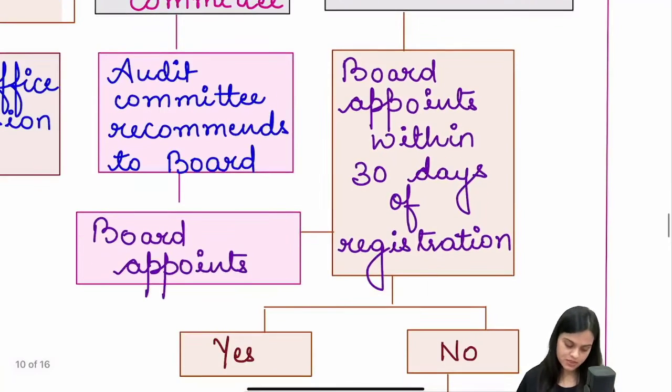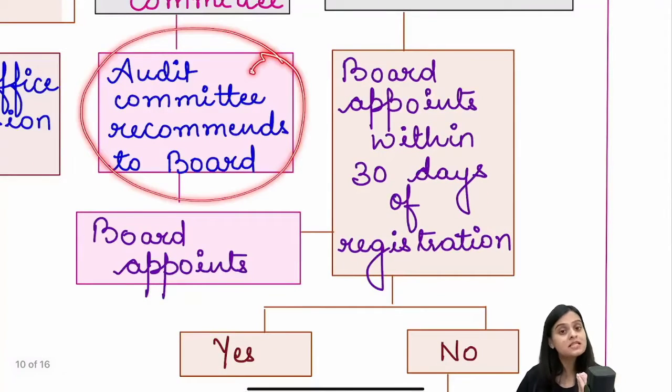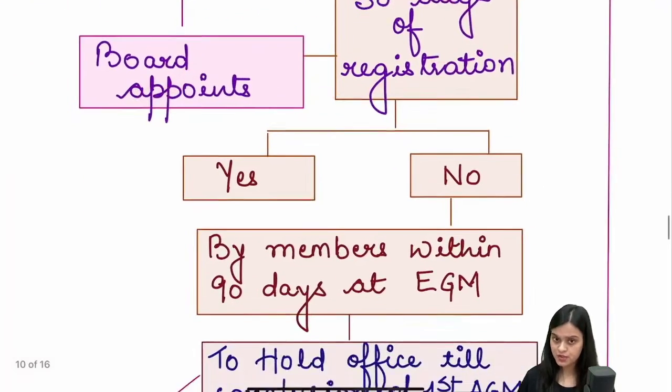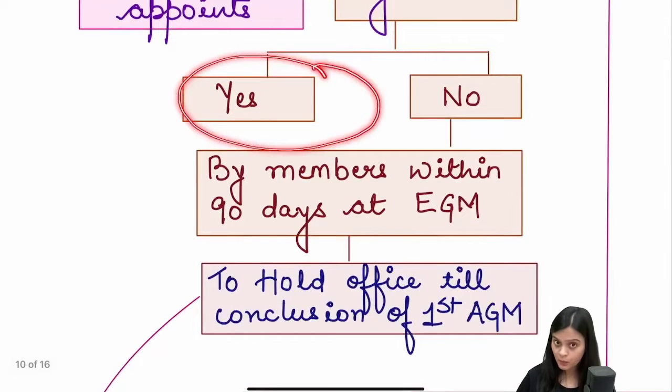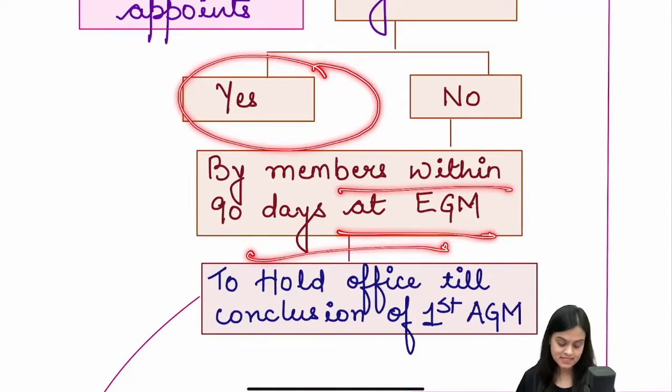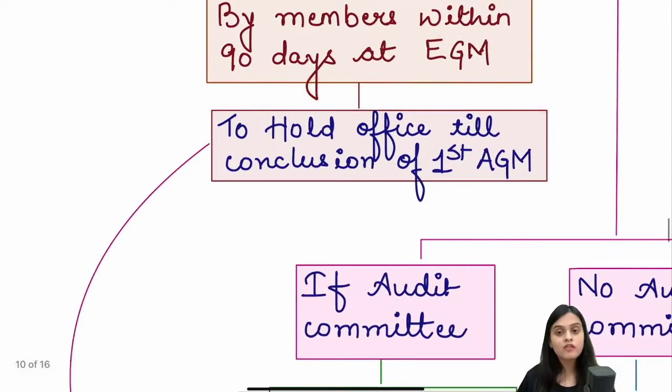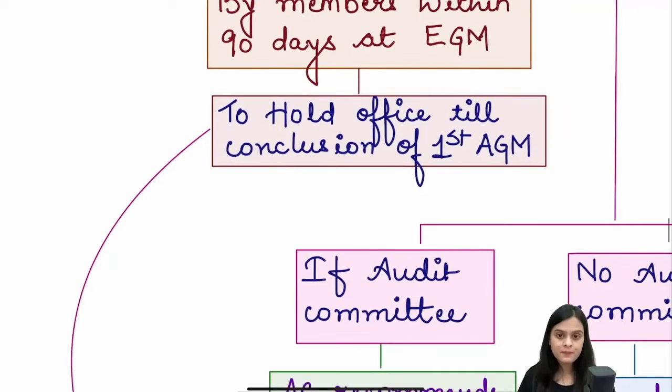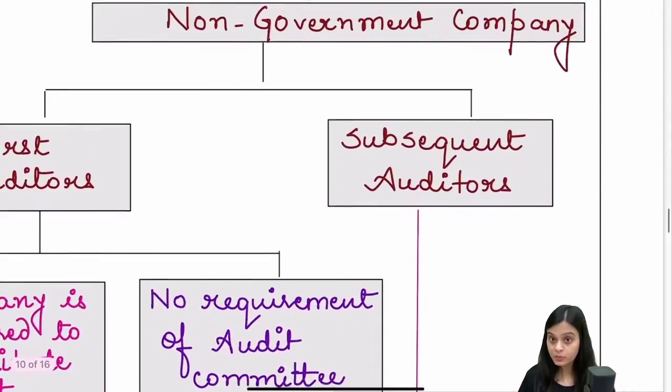If the company has audit committee, it recommends a suitable name to the board and the board appoints. Board appoints within 30 days of registration. If the board fails to appoint, then the members call EGM and they appoint within 90 days, who are going to hold office till the conclusion of first AGM. So whenever they are appointed, from there till first AGM is concluded, the auditor holds the office. Thereafter, subsequent auditor will be appointed.